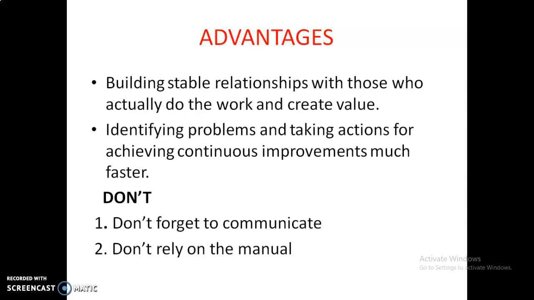Identify problems and take action for achieving continuous improvement much faster. And the don'ts are: don't forget to communicate, don't rely on manual.